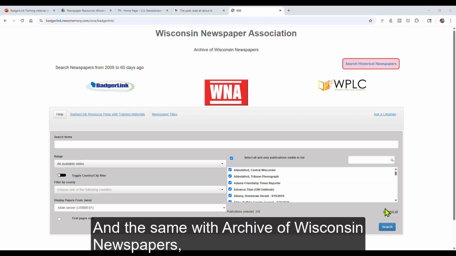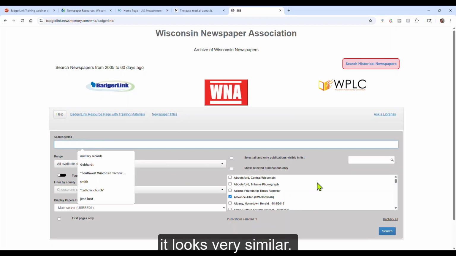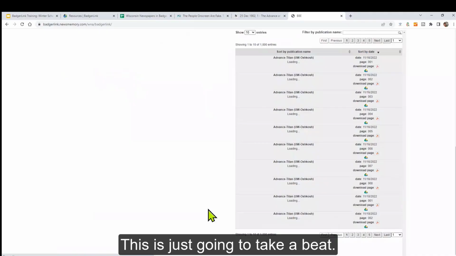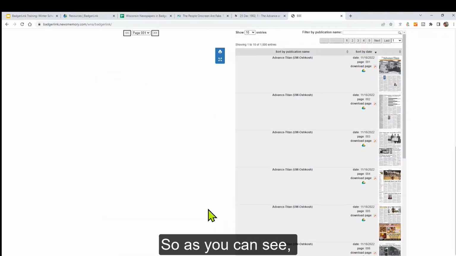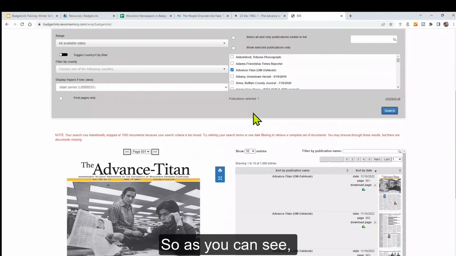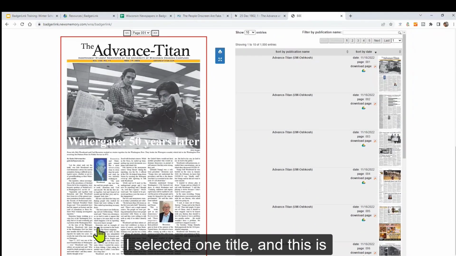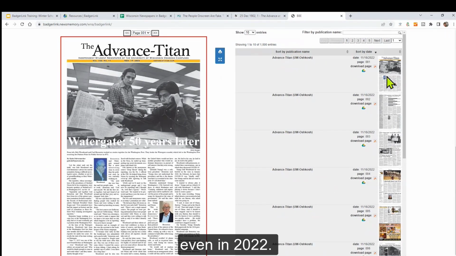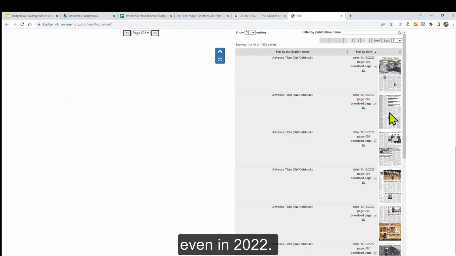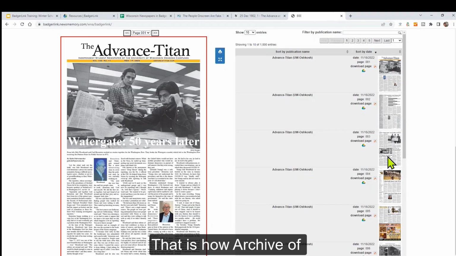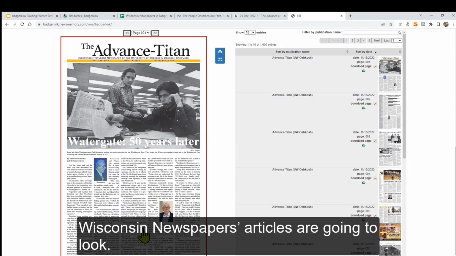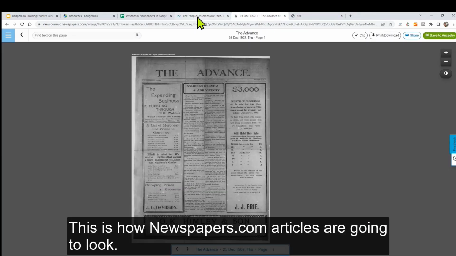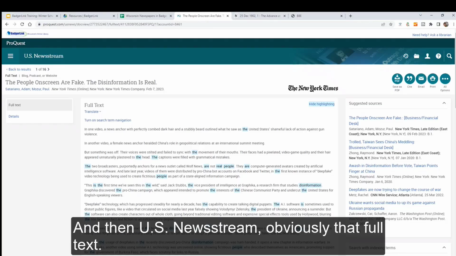And the same with Archive of Wisconsin Newspapers. It looks very similar. So it's just going to take a beat. So as you can see, I selected one title, and this is the PDF image of how it looked in print, even in 2022. That is how Archive of Wisconsin Newspapers articles are going to look. This is how newspapers.com articles are going to look, and then US Newsstream, obviously that full text.